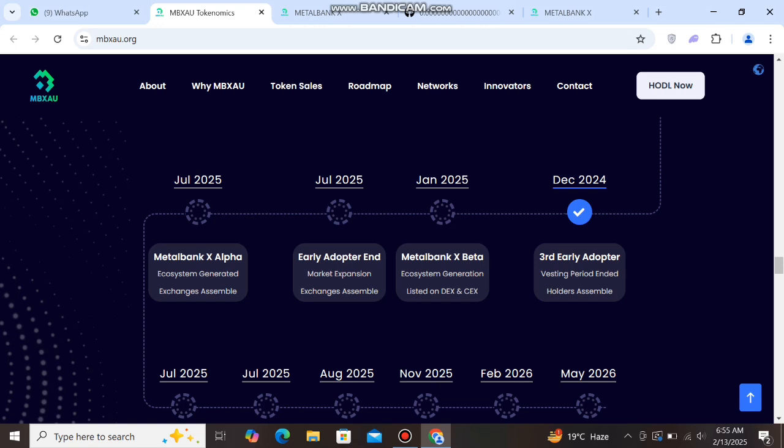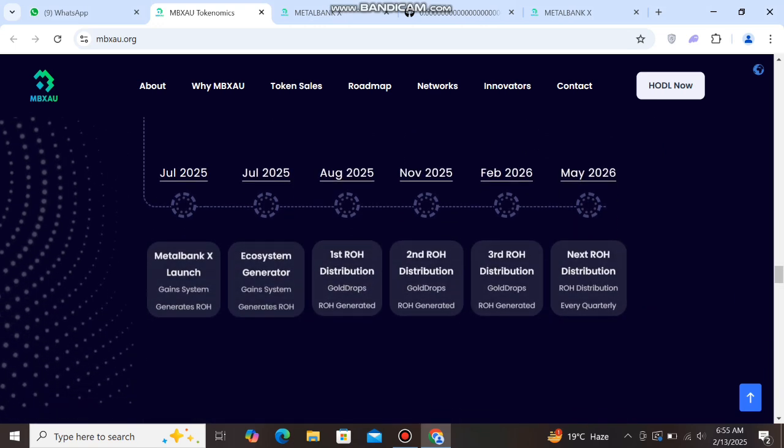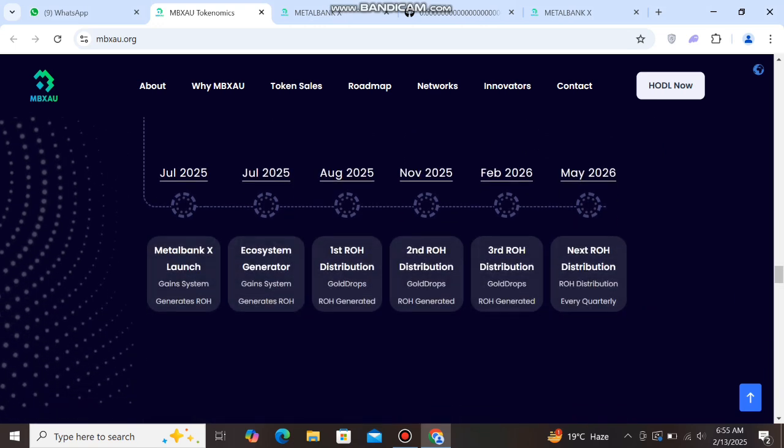January 2025, Metal Bank and X Beta ecosystem generation listed on DEX and CX. December 2024, early adopter vesting period ended, holder assemble. And next guys, you can see the July 2025 Metal Bank X launch. You can check here July 2025 ecosystem generator, August 2025 first ROI distribution, November 2025 second ROI distribution.